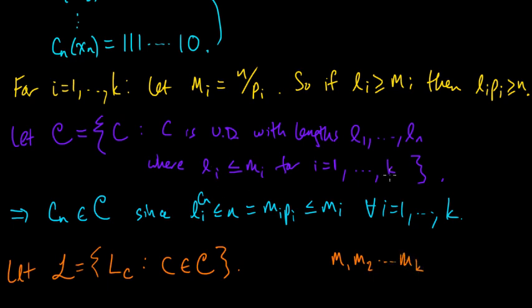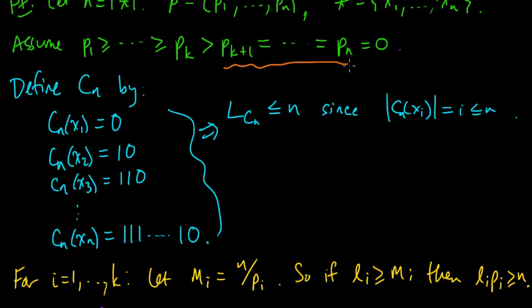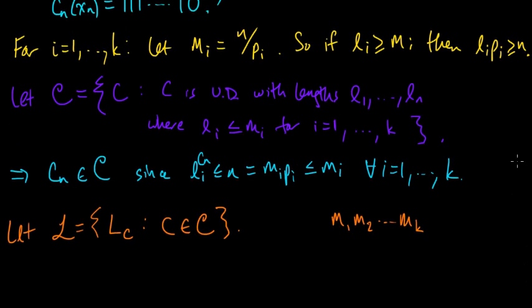And since pi is 0 for all the others, k plus 1 up to n, any two codes that have the same code word lengths for i from 1 to k are going to have the same L. So even though there's infinitely many codes, there's only going to be finitely many lengths. So maybe let me write down why that's the case.